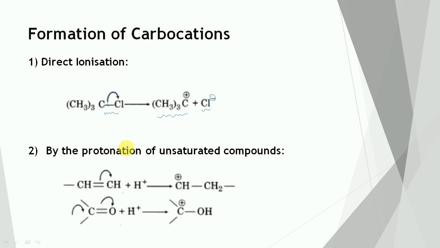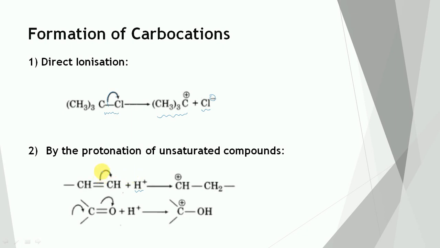Second method, by protonation of unsaturated compounds. Unsaturated compounds such as alkene, carbonyl compounds and nitriles furnish carbocation on treatment with a proton donating solvent. So let us see the examples. In the first case, an alkene is treated with acid.